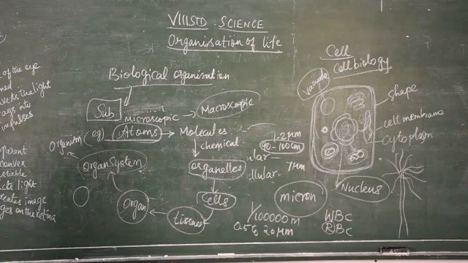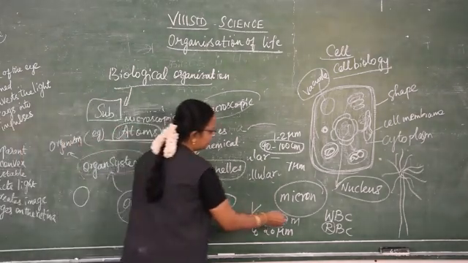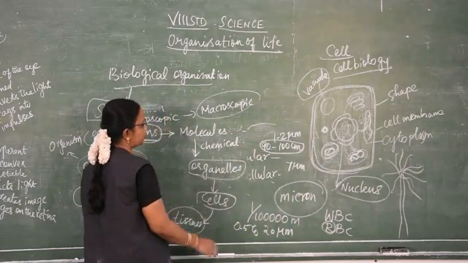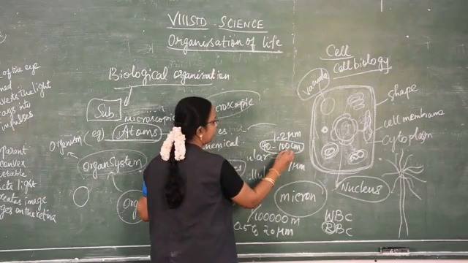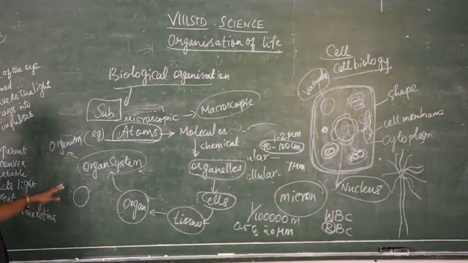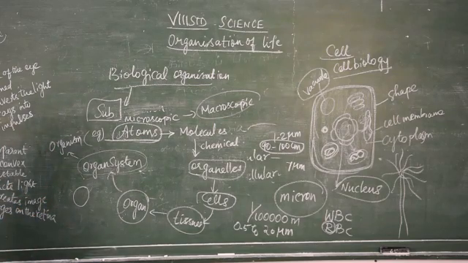In human beings, the red blood cell is the smallest cell, and the nerve cell is the largest one, which measures 90 to 100 centimeter, which is that large. And among multicellular animals, the ostrich egg is the largest one.